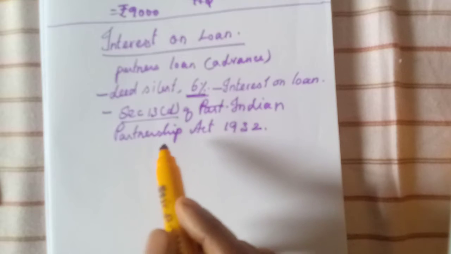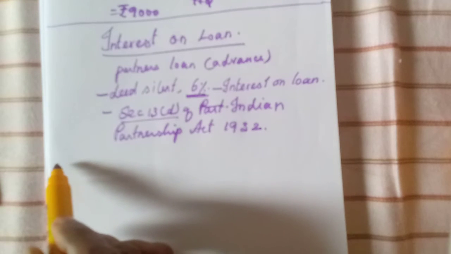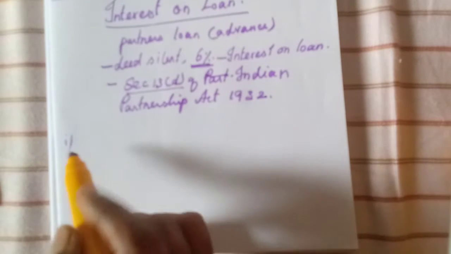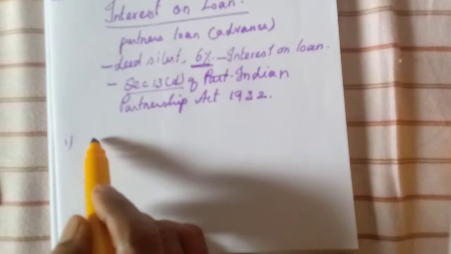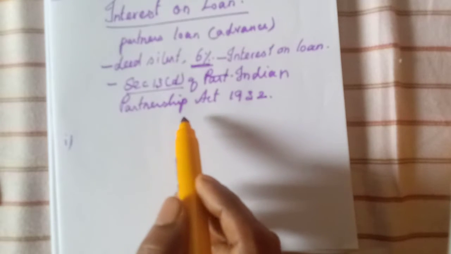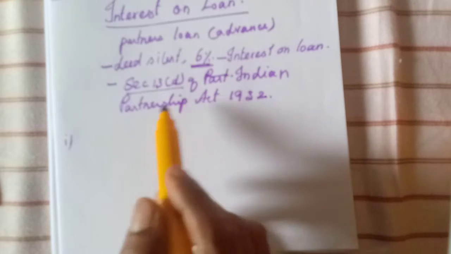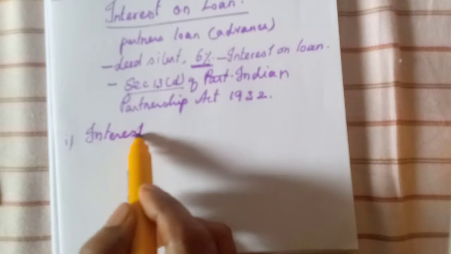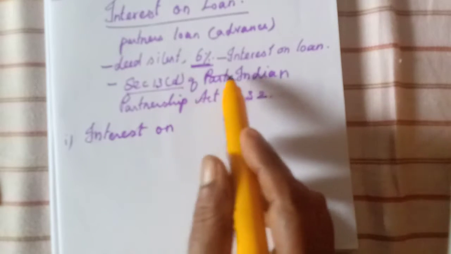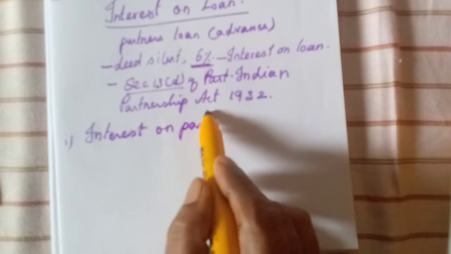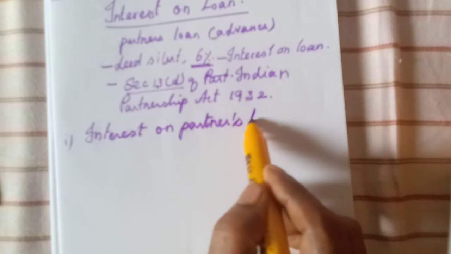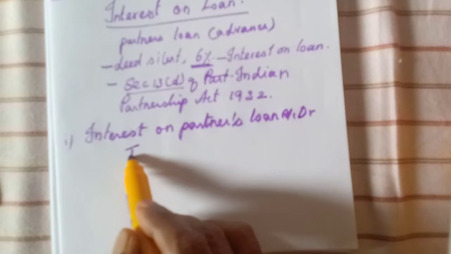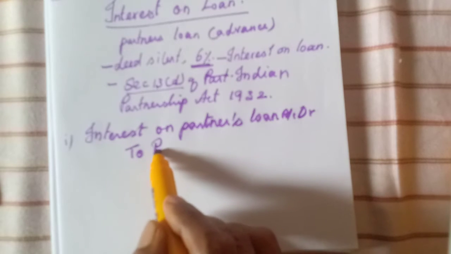Here we should have two entries. One is for providing interest on loan. Since interest on loan is an expense for the firm, that must be debited: interest on loan account debit, to partner's loan account.